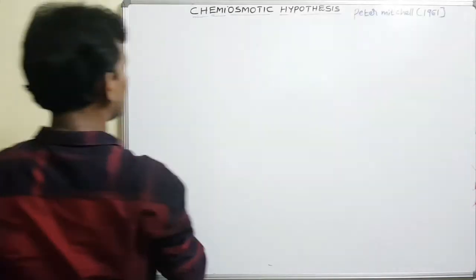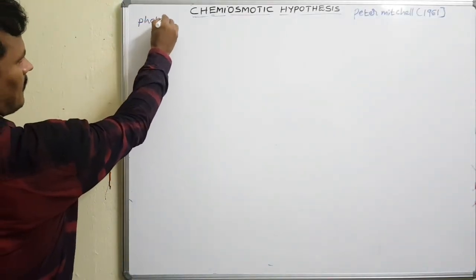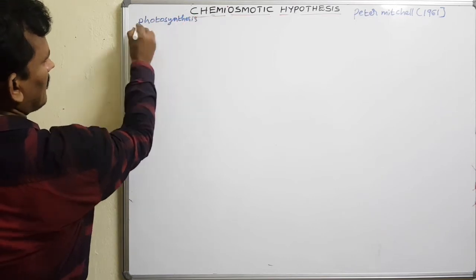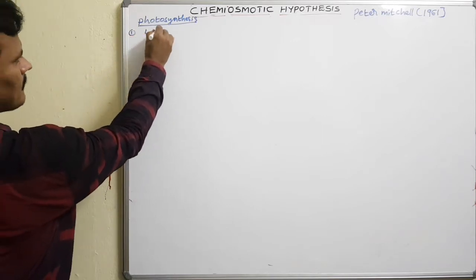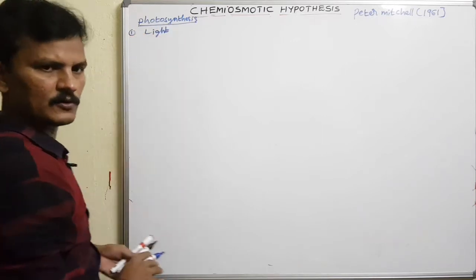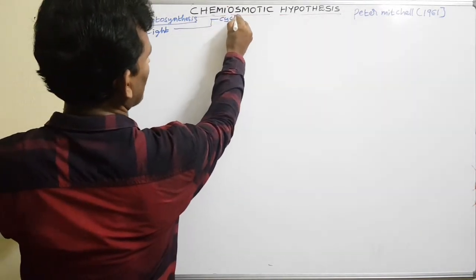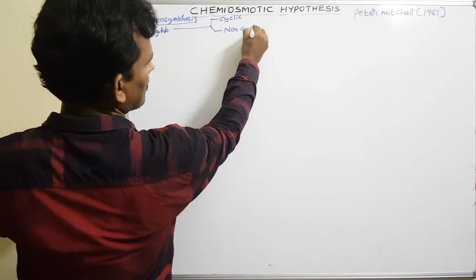In general, photosynthesis is completed in two phases. The light phase is known as photophosphorylation. It occurs as cyclic photophosphorylation as well as non-cyclic photophosphorylation.